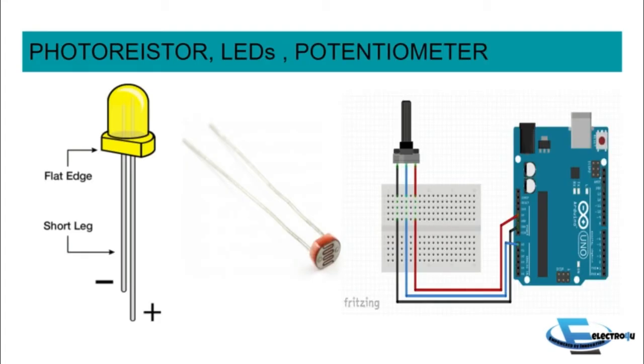Now moving towards photoresistors, LEDs, and potentiometers. These are also important components that you will need while learning Arduino. You can see this is an LED, and the upper part is called the flat edge and the lower part is called the short leg. And as you can see, negative and positive sides are also given. And this one is a photoresistor.